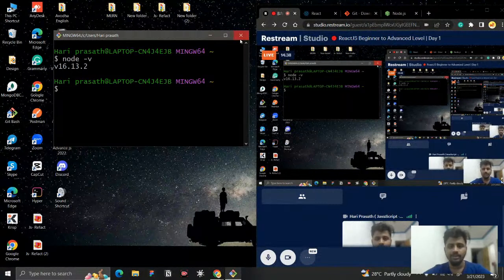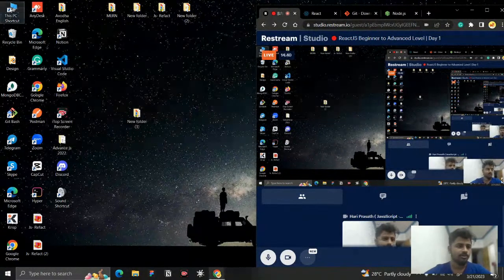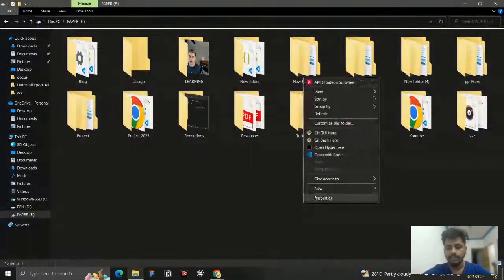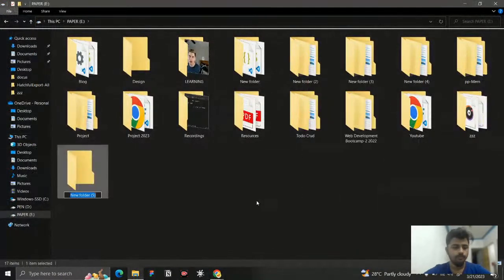Now we can go for React.js and start to work on it. For that, I will go here and create a folder and name it React Workshop. Inside that only, whatever code we are going to write, we will write it.